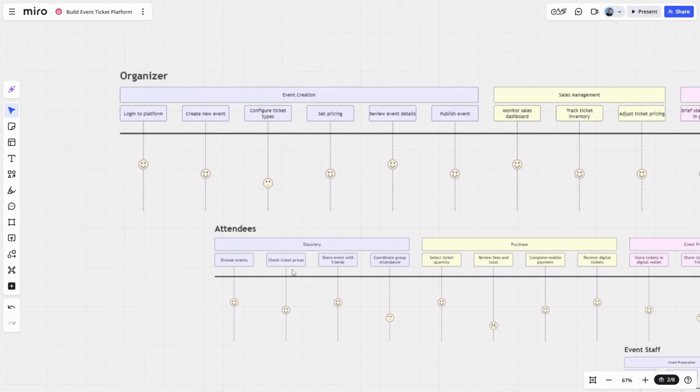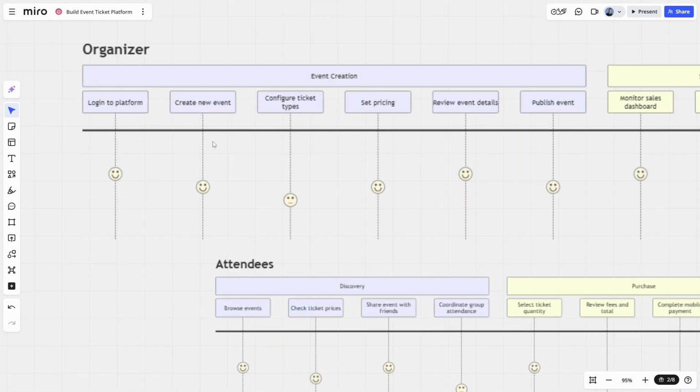I've used a bit of imagination with these user journeys just to try and figure out how these different types of user would use the system. So this is by no means perfect. However, it should inform how we then go on to design our user interface, if only a little bit. So let's take a look through what we have here, starting with the organizer.